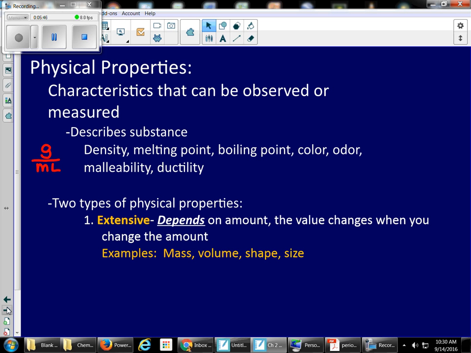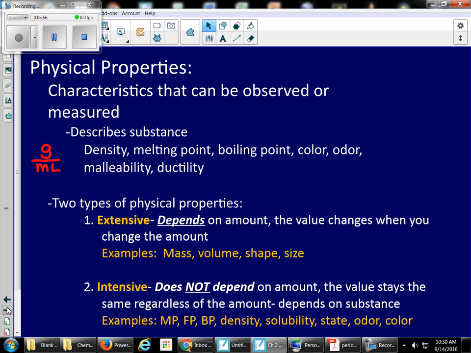If I change that amount, if I have 200, then that shows you that that would be an extensive property because it depends on the amount. The other one is intensive properties. They do not depend on the amount. The value will stay the same regardless of the amount. It would depend more on the type of substance. And this would be melting point, freezing point, boiling point, the density, or the solubility.